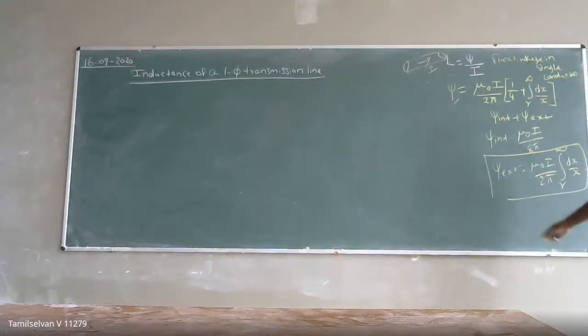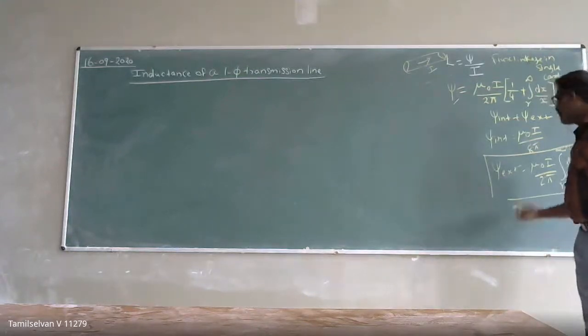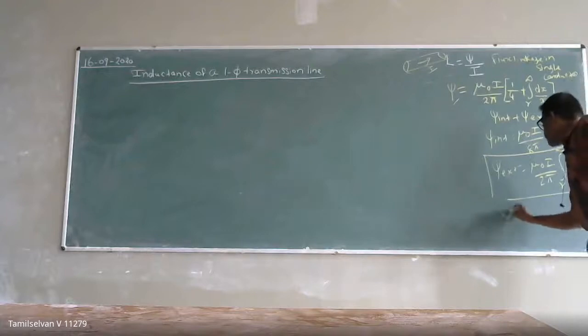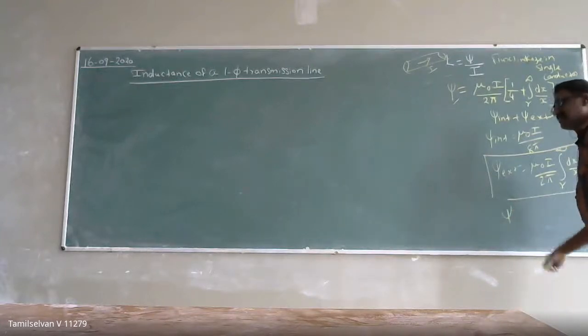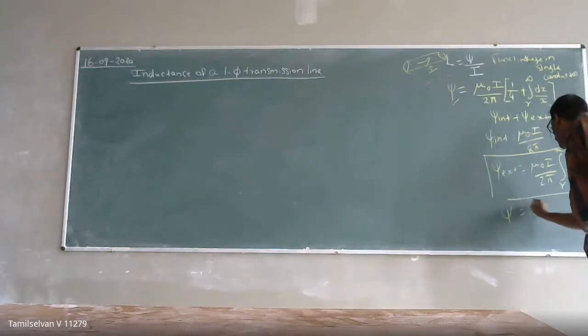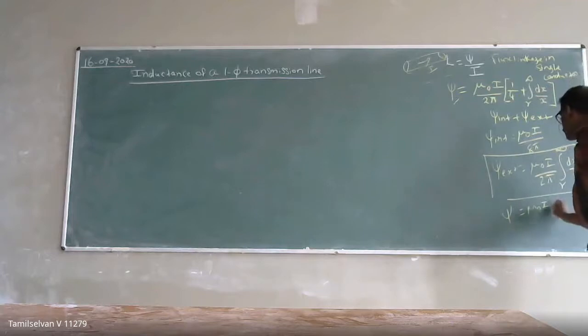Here, the current is a different current, due to another conductor. Due to the current flowing in the other conductor, the flux linkage will be mu naught I by 2 pi, where this I is the current flowing in the other conductor.